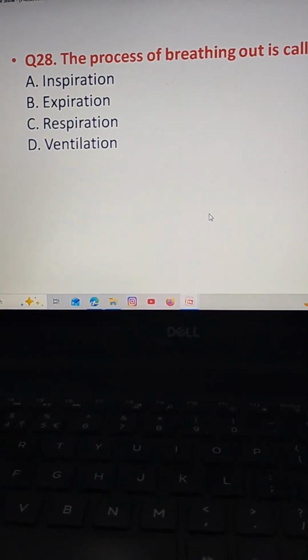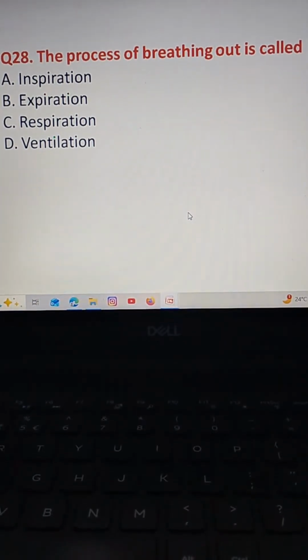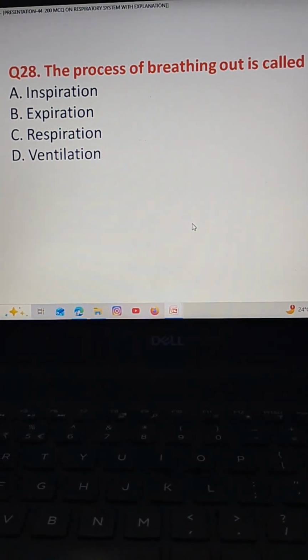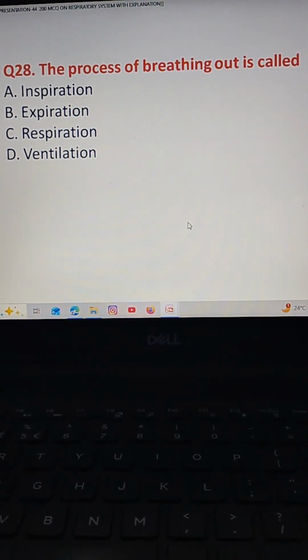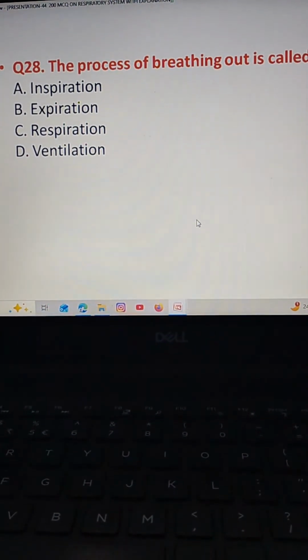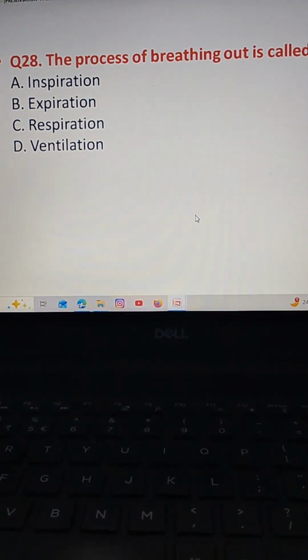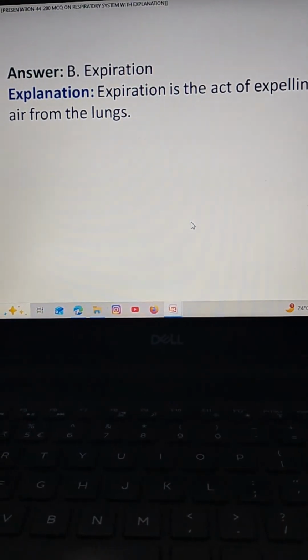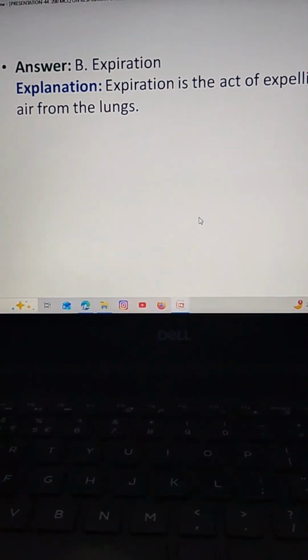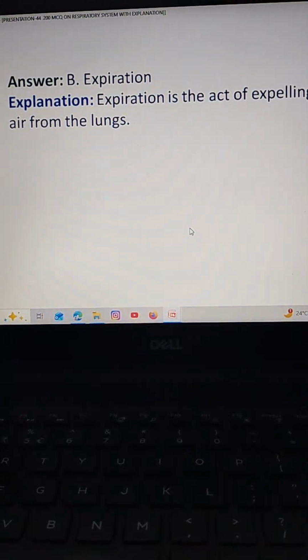The next question. The process of breathing out is called option A inspiration, option B expiration, option C respiration, option D ventilation. The process of breathing out is called option B expiration. Expiration is the act of expelling air from the lungs.